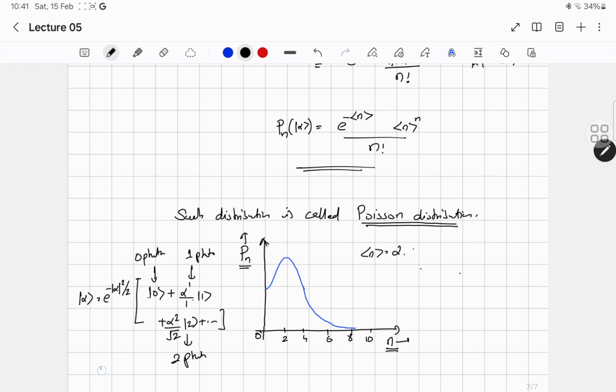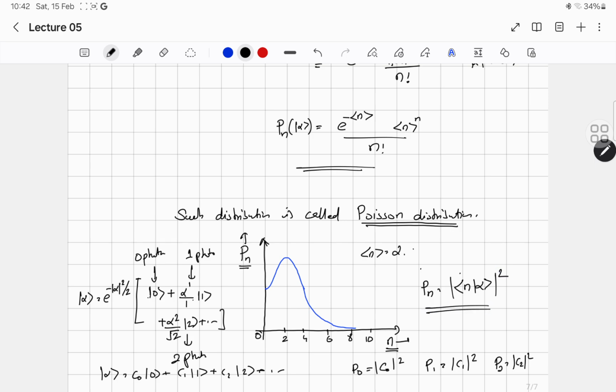Suppose this ket alpha is C0 ket 0 plus C1 ket 1 plus C2 ket 2 plus etc. The probability to find 0 photons is mod C0 squared, the probability to find 1 photon is mod C1 squared, and the probability to find 2 photons is mod C2 squared. The probability to find n photons is the inner product of bra n with ket alpha, mod squared. That is what we have done.